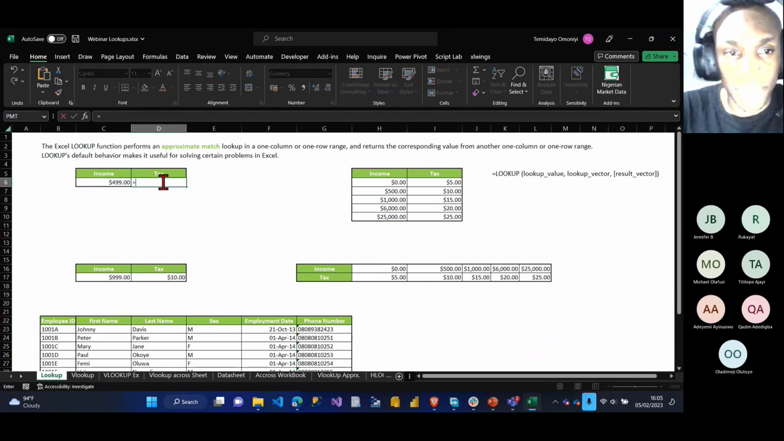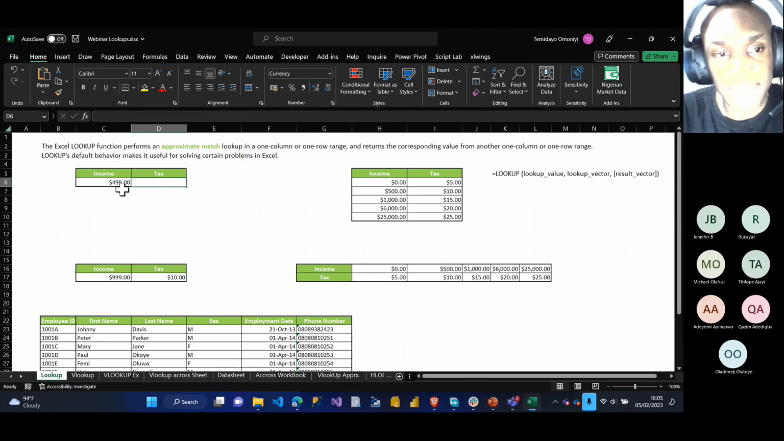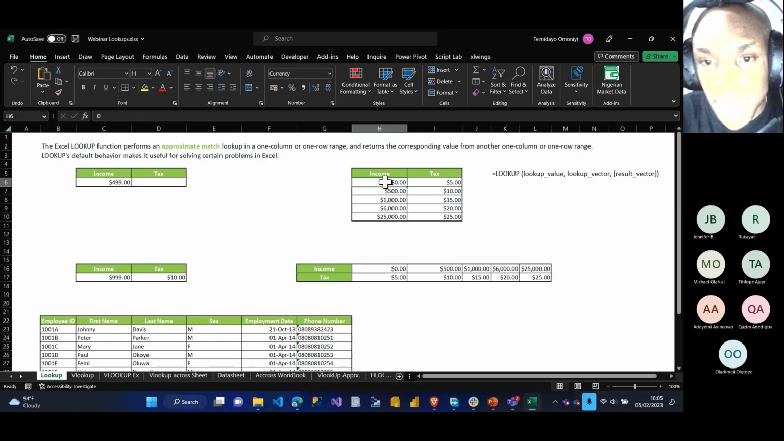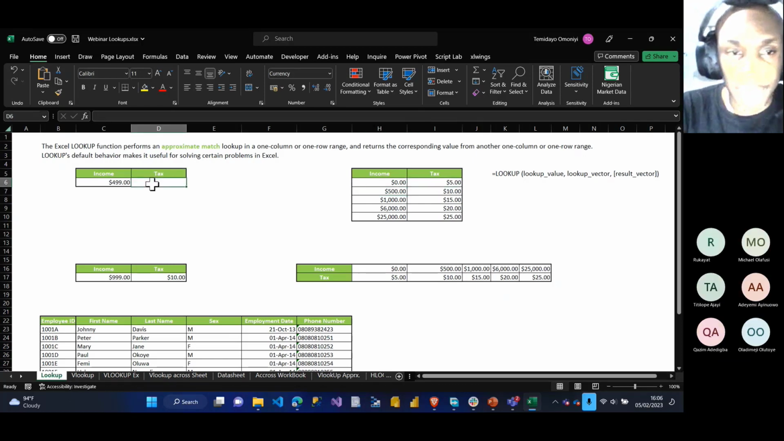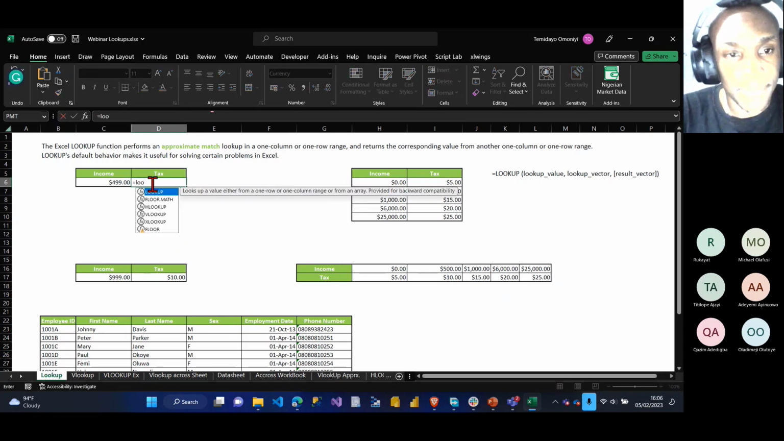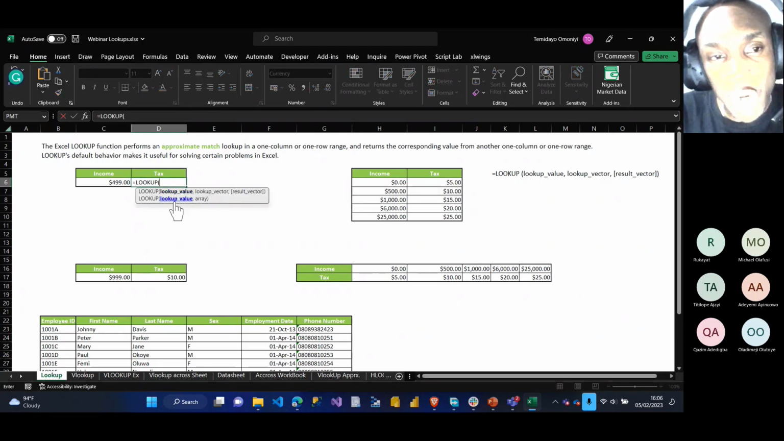So now look at this. I want to know how much tax this person earning 499 will be paying. If you look at this data here, 499 should be between the range of 0 to 499, so the person should be paying $50 tax. I'll come here using the LOOKUP function. I don't want to use VLOOKUP, I want to use LOOKUP. I'll say equals LOOKUP. My first argument is my lookup value. Let me press FX so you can see it better.